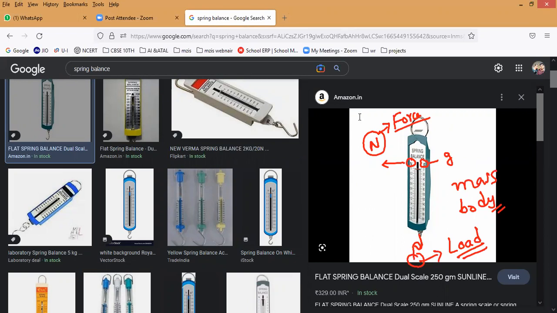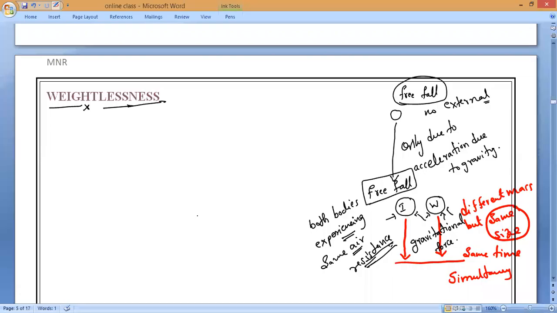Yesterday we studied it. If a body is falling freely, what is that case called? Free fall, sir. Free fall. Before, the body alone was allowed to fall. That is called free fall.